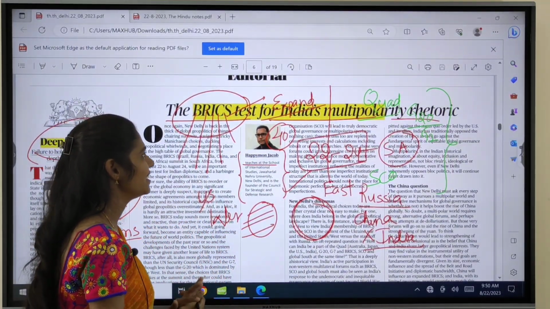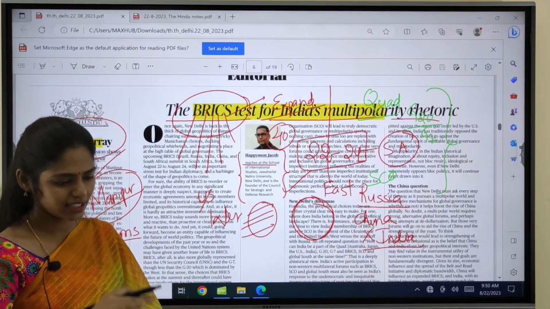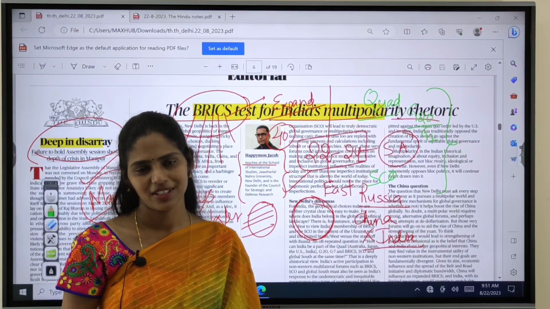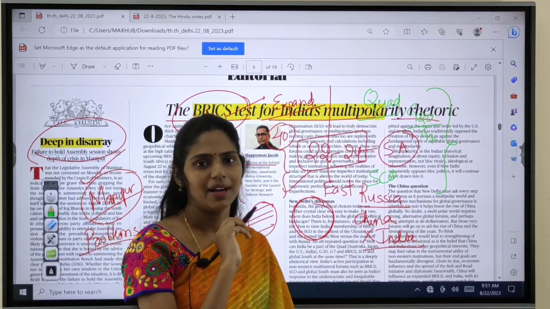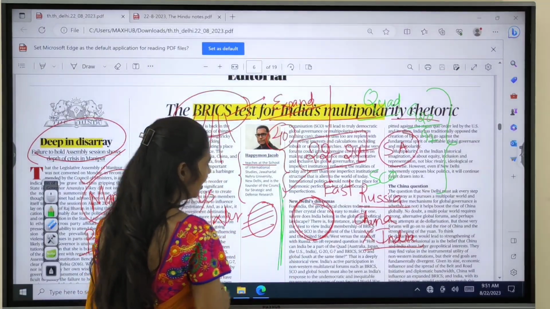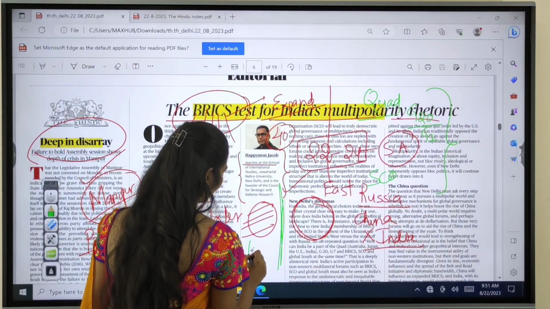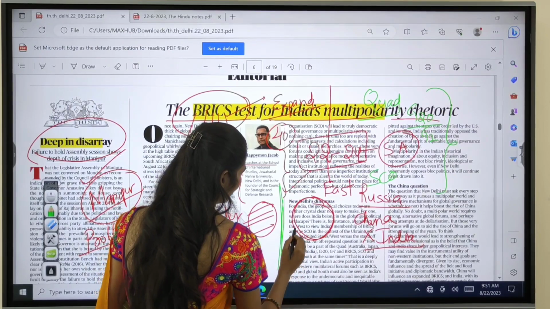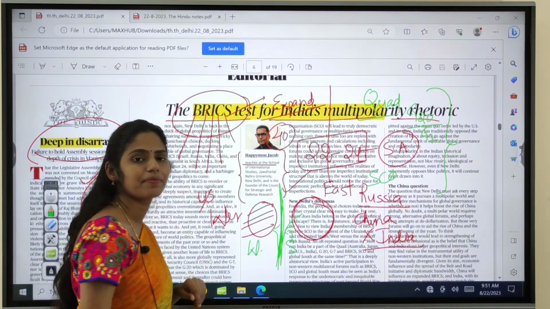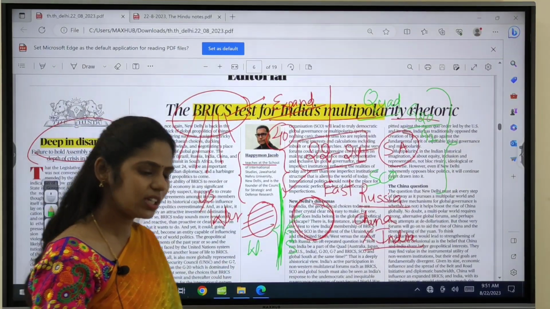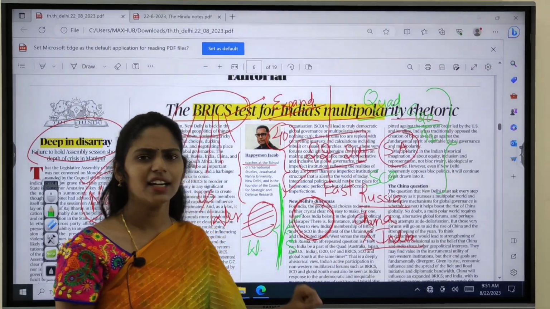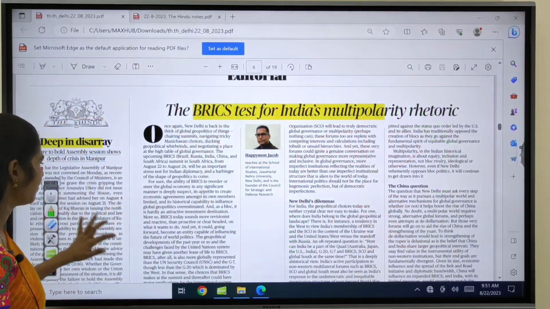So the controversy here is whether India is towards the western side or towards the global south. This is the question mark, and this is the one dilemma. On this fault line between the western side and the global south, somewhere India is present. So we have to see whether India is going to balance this or not. This is the idea of this article, and we are going to see that in detail.